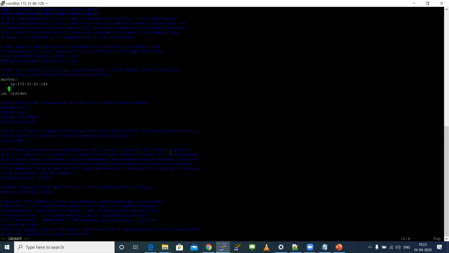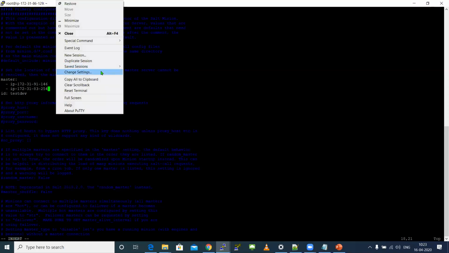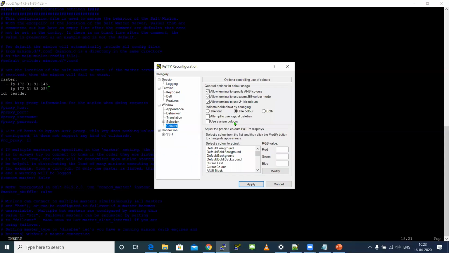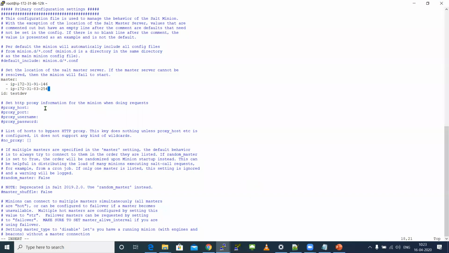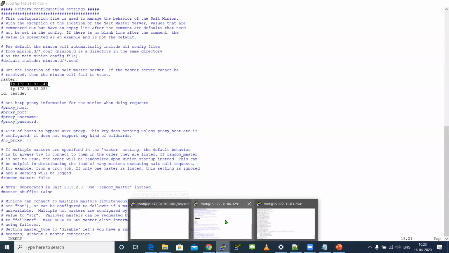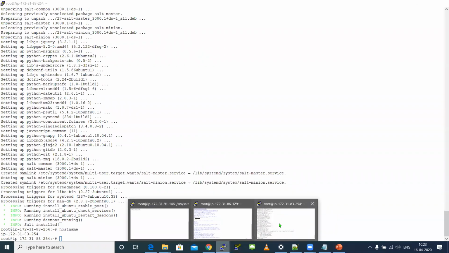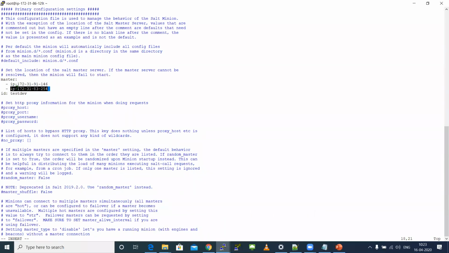Add both the master IPs over here. That's it. Understood? This is my first master IP, which I was using from the beginning for all the commands. Now the new master setting which I installed, the second master IP, I'm adding in my child server. So both the IPs I've added here.